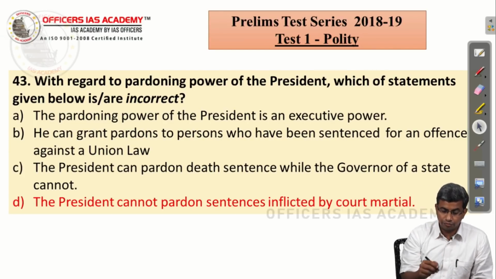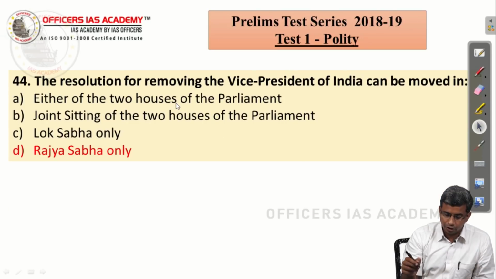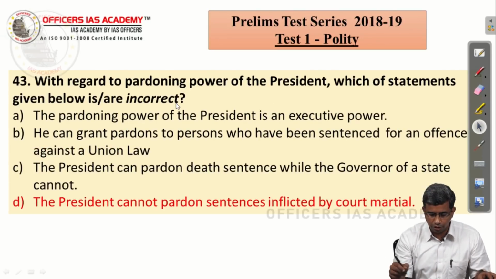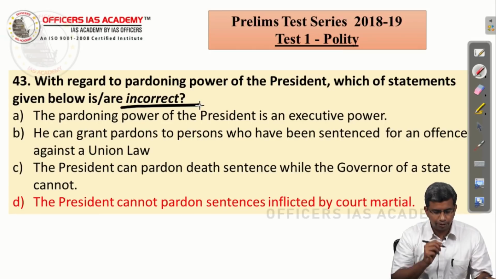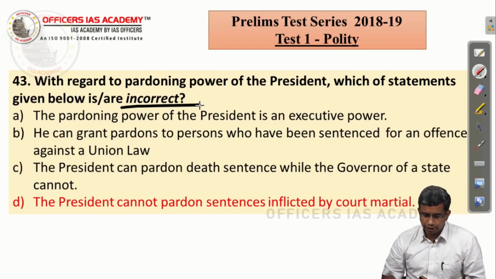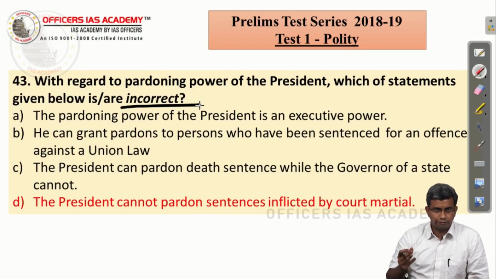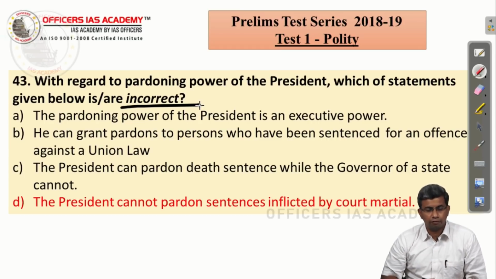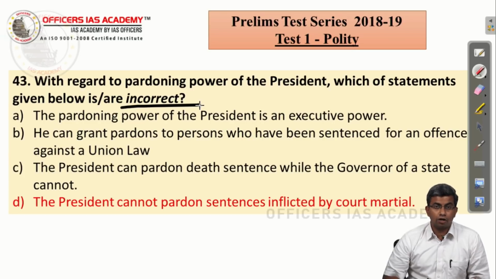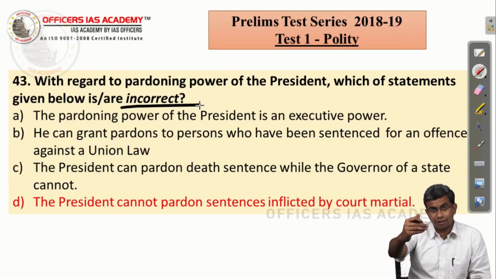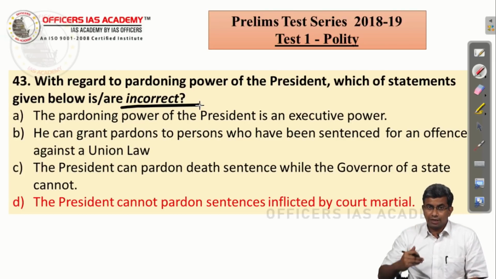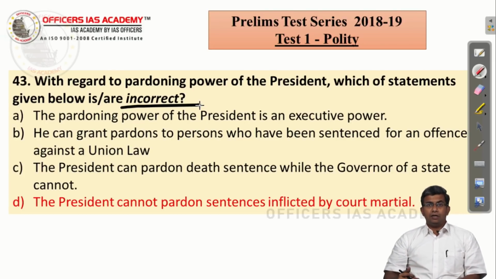The question again is which of it is incorrect. So you are not looking for the correct statement, you are looking for the incorrect statement. He can grant pardons to persons who have been sentenced for an offence against a union law. We have discussed that is the scope of the pardoning power of the president. The president can pardon a death sentence while a governor of state cannot. We have seen that as the distinction between the pardoning power of the president and the governor. Two distinctions primarily. Only the president can pardon a death sentence, the governor cannot, at best he can commute a death sentence.